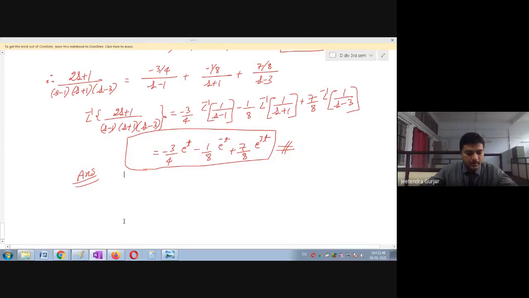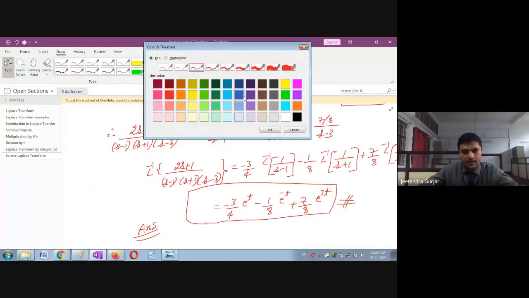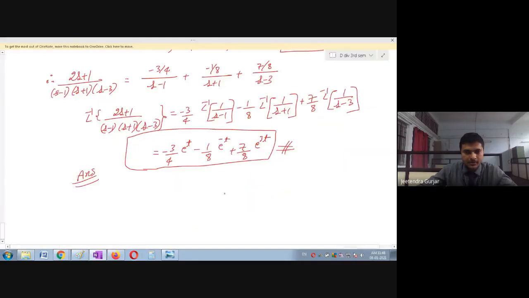Okay, so will you solve the next problem at least this time? I will give this as homework, and solve this problem. Let us see. So the next one, please be ready. It is S plus 5 divided by S plus 1 square, S minus 2. Take this as F dash of S. Is it clear? Will you solve this? Yes, sir. Let us see who will solve and tell me the answer.